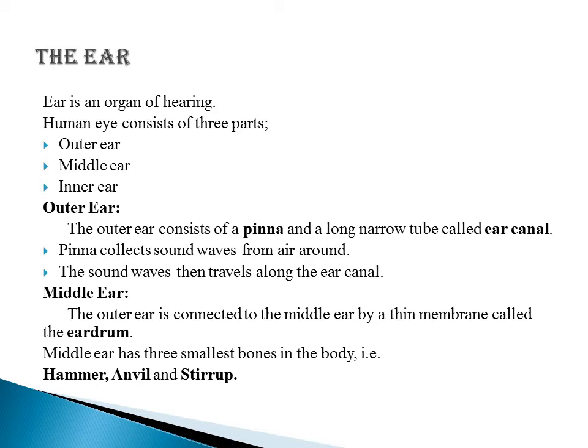And what are their functions? The pinna collects sound waves from the air around, and these sound waves then travel along the ear canal. Then it reaches the middle ear. What is the middle ear? The outer ear is connected to the middle ear by a thin membrane called the eardrum. That is the part which connects the outer ear and the middle ear, a thin membrane which is called the eardrum. The middle ear also has 3 of the smallest bones in the body, and these smallest bones are called hammer, anvil and stirrup.